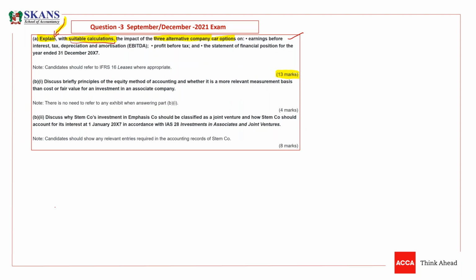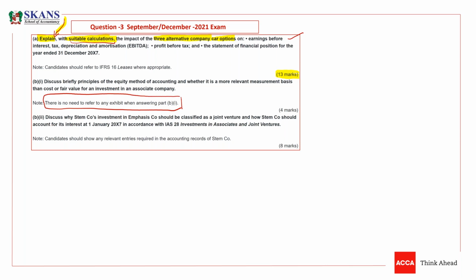There is a part B in the question for 4 marks, and in part B the examiner is mentioning that you don't need to refer to any exhibit to answer this part. It is the theoretical part that we need to answer. So the examiner is giving a note that there is no need to refer to any exhibit when answering part B.